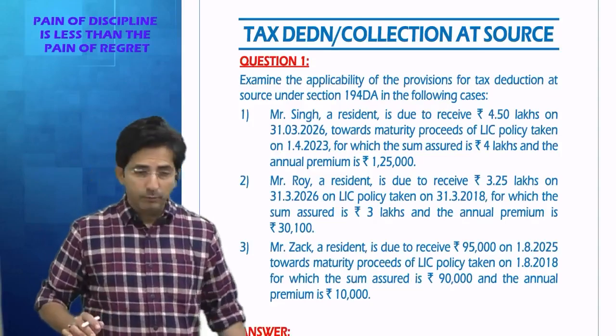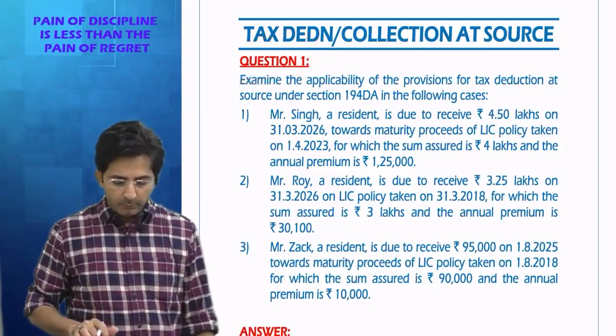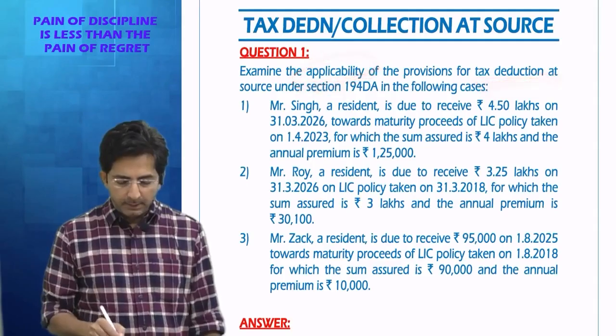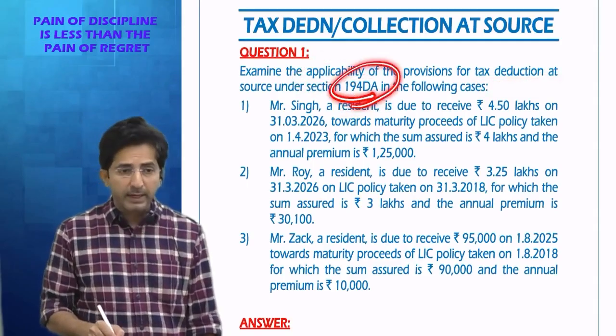Okay, check the answer to the homework question. In TDS, question 1 was homework. In question 1, what was given? Examine the applicability of the provisions of TDS under section 194 DA. This question is specially dedicated to 194 DA.